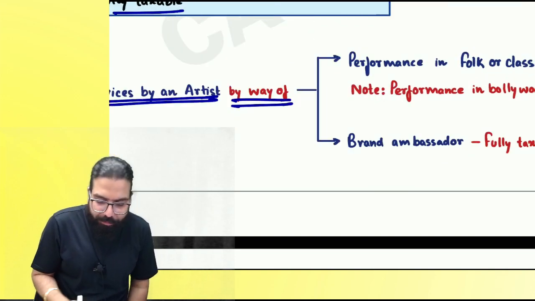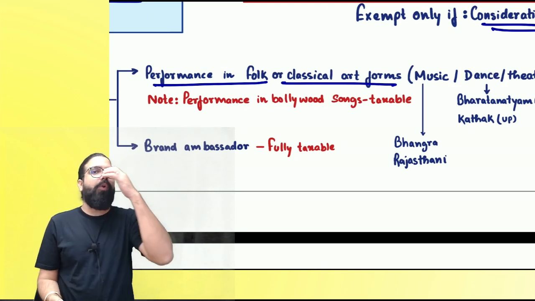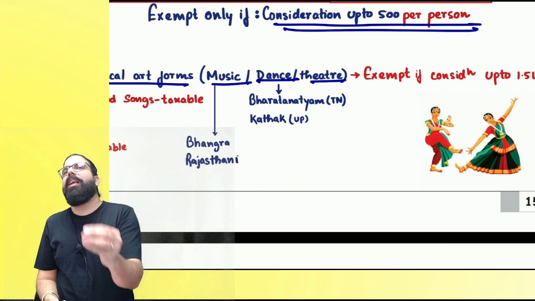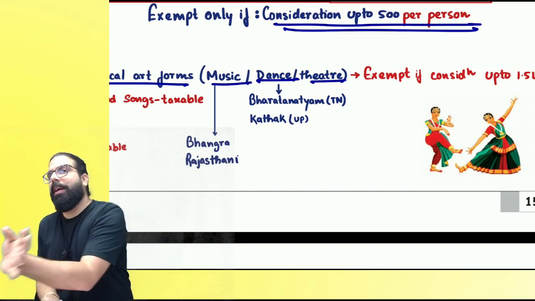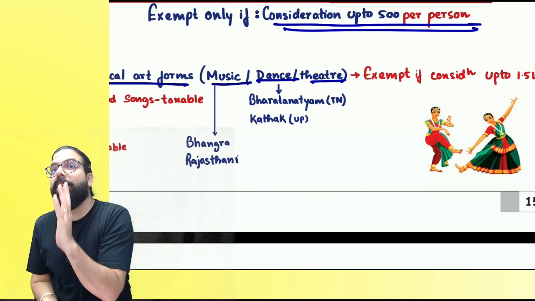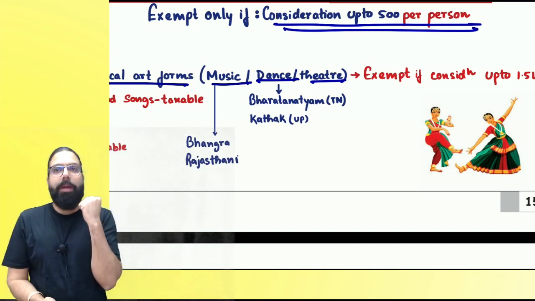Now here, entry number 78 is there. Services by an artist by way of performance in folk or classical art form. Baba, what is folk or classical art form? Of music, dance, theatre. Nowadays, everybody has started dancing to Bollywood songs. Government is telling that if there are artists who are trying to preserve the folk and classical art form of music, we will try to support them.